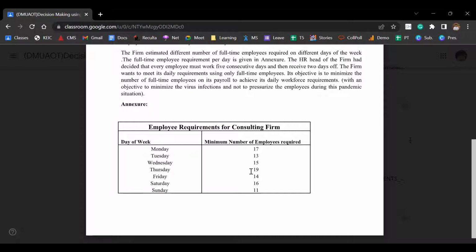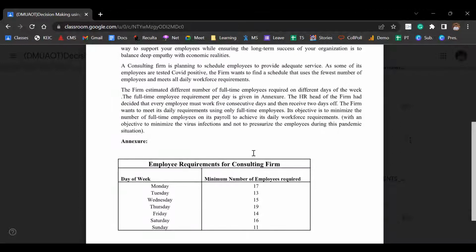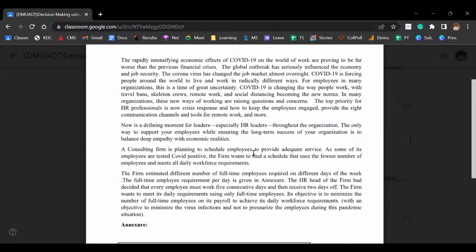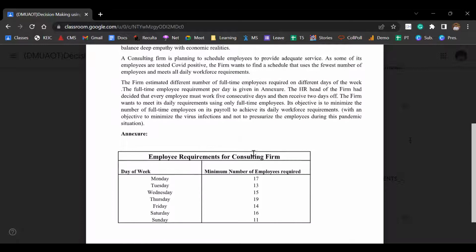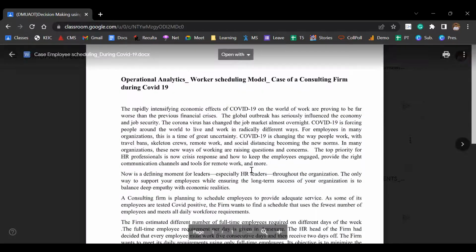So Monday, Tuesday, Wednesday, Thursday, Friday, Saturday, Sunday. These are the minimum number of employees that have to be employed. Now the question says that they want to know when should this employee start. So let's say if the employee starts on Monday. So I'll read through the question once.